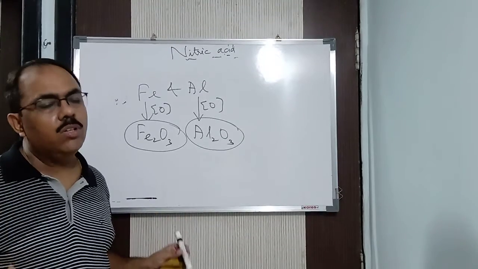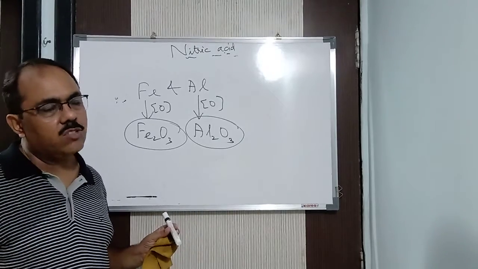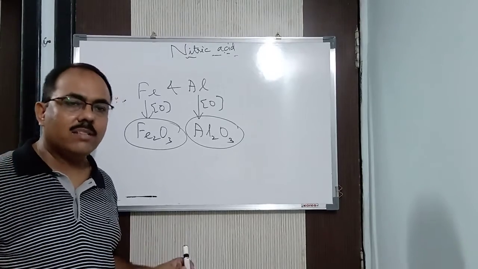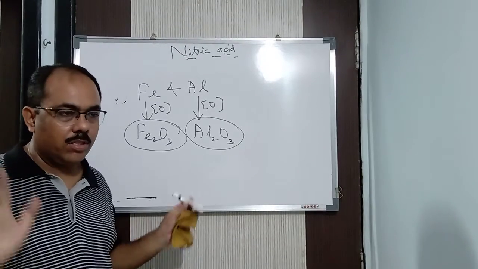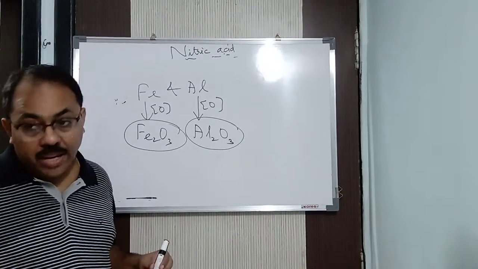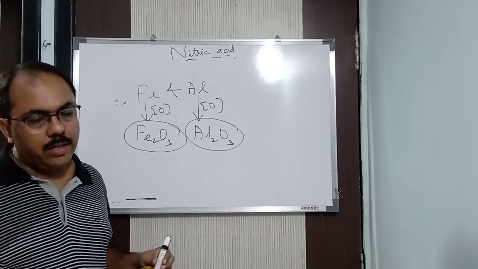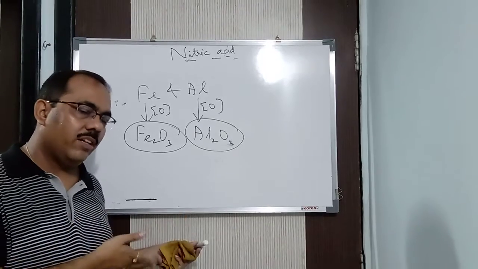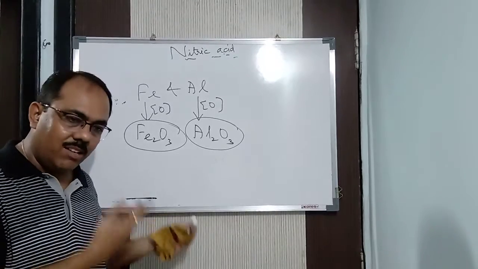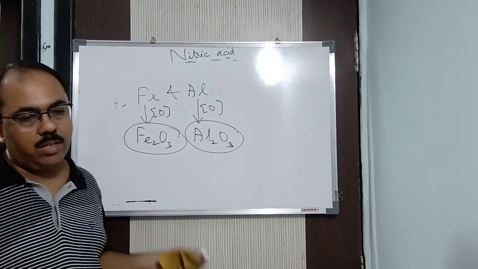The reason, as I said, is that these are very active metals compared to, let's say, sodium and potassium. Sodium and potassium we never take, because the reaction will be highly explosive. It will catch fire. Forget about it. But below sodium and potassium, iron and aluminium are more reactive than zinc, nickel, lead, tin and copper. Hence they form oxides, and these oxides are insoluble, settle over the surface of the metal and make the reaction passive. This is known as passivity or inertness.